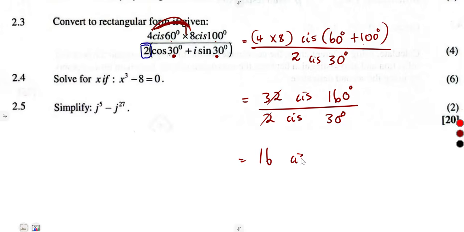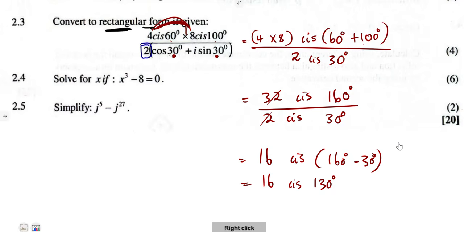But as for the angles, you subtract for a division. So that's 160 minus 30. It was going to give us 16 cis 130 from there. Remember, they told us to convert to rectangular form.